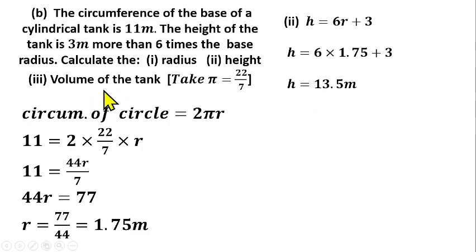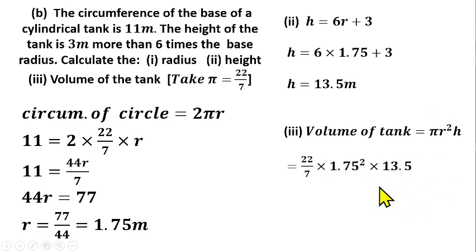Then the last thing we have to find is the volume of the tank. The volume of the cylinder is pi r squared h, which is the cross-sectional area of the cylinder multiplied by the height. The cross-section of the cylinder is the base, which is circular, so its area is pi r squared, multiplied by the height h. So that gives us pi r squared h.